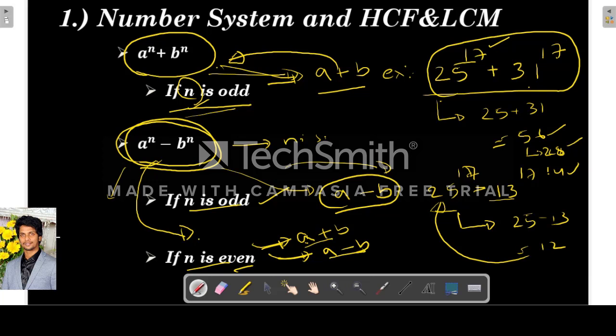So for example, let's consider 31 power 4 minus 17 power 4. This is in the form of a power n minus b power n, where n, 4, is an even number. So then this is divisible both by 31 plus 17, 48, and 31 minus 17, 14. So both 14 and 48 are factors of this 31 power 4 minus 17 power 4.